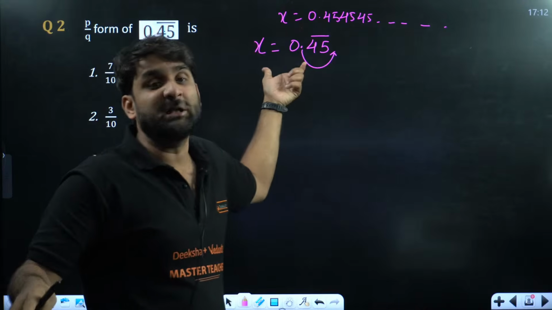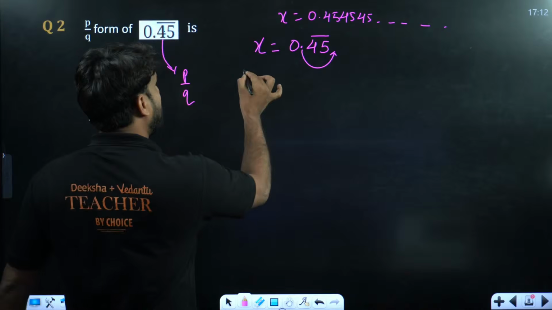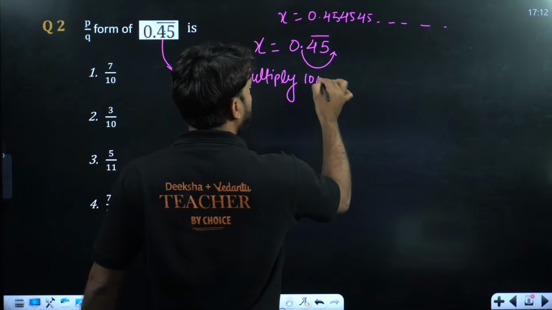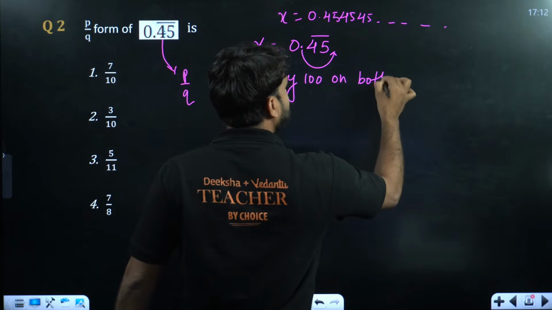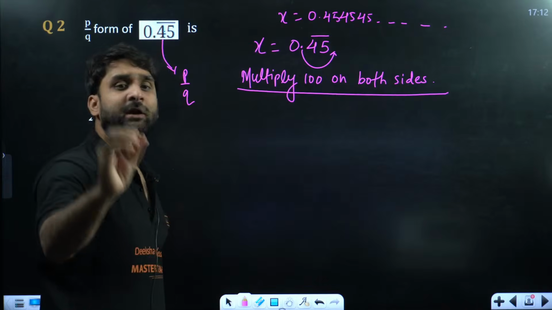So we have to multiply by 100 here, because after the decimal there are 2 digits. So multiply 100 on both sides. Please look at the solution.